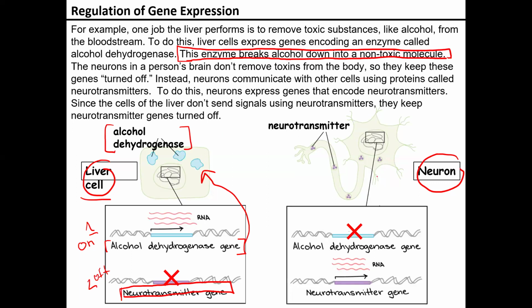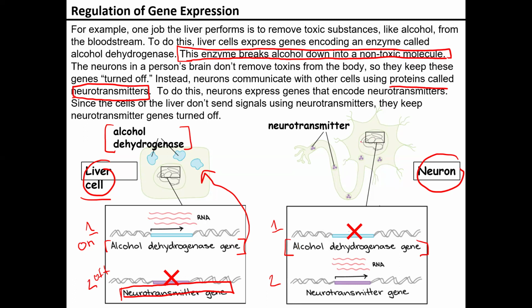Now, it's going to be the exact opposite when it comes to our neuron. Neurons are very important because they're going to be sending signals throughout the entire body. What we have is a protein known as a neurotransmitter. A neurotransmitter is very, very good at sending signals. You can see that we have our first position on our DNA, and we have our second position. And you can see we still have our alcohol dehydrogenase, because in our nucleus, we have our DNA, which contains all the information for our body.